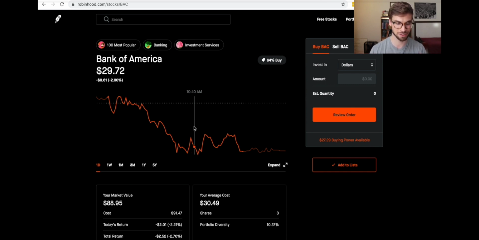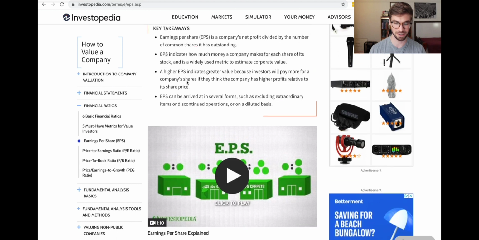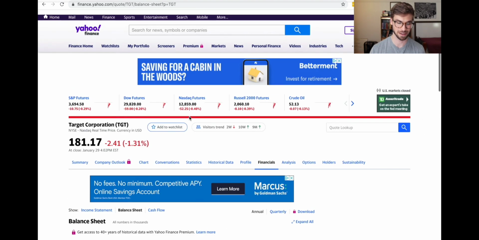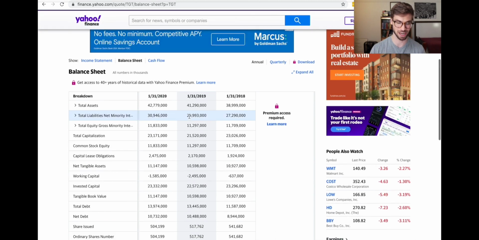I'd encourage you to take advantage, especially of Investopedia, the first one that I told you about. When you see a term that you don't understand, look it up in Investopedia. And before making an investment, it's always great to just check this financial information on the company before investing in them. In the next lesson, I'm going to talk about stocks versus ETFs and compare both of those investments.